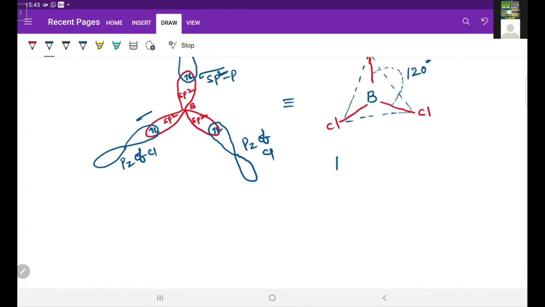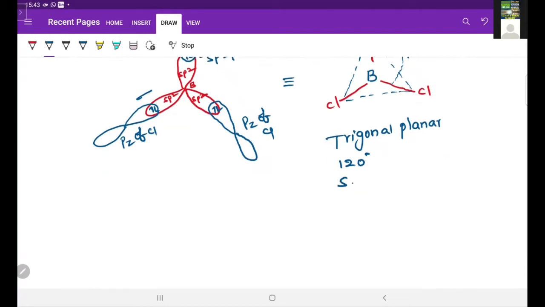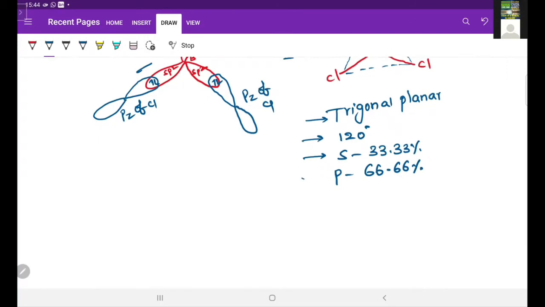The S character is 33.33% and the P character is 66.66%. So these are the characteristic properties of the BCl3 molecule.